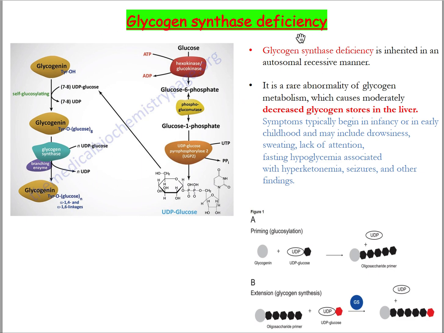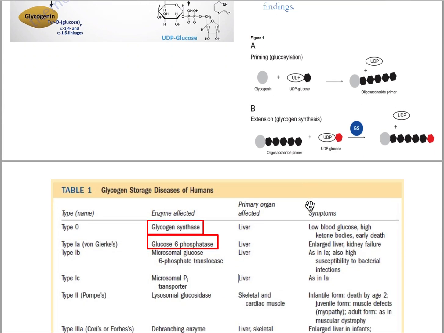Glycogen synthase deficiency is inherited in an autosomal recessive manner, and it is a rare abnormality of glycogen metabolism which causes moderately decreased glycogen stores in the liver. Symptoms typically begin in infancy or early childhood and may include drowsiness, sweating, lack of attention, fasting hypoglycemia associated with hyperketonemia, seizures, and other findings.